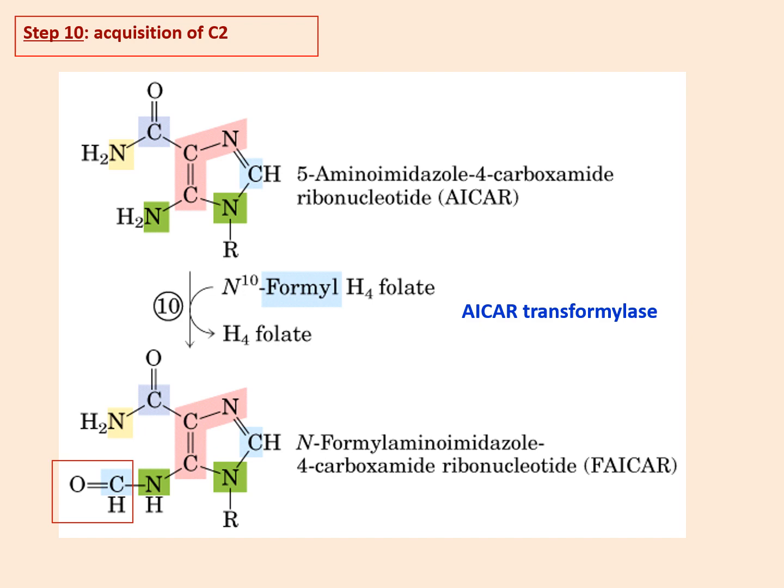So this 5-amino imidazole 4-carboxamide ribonucleotide, AICAR, is now converted to N-formyl amino imidazole carboxamide ribonucleotide, and the enzyme is AICAR transformylase.